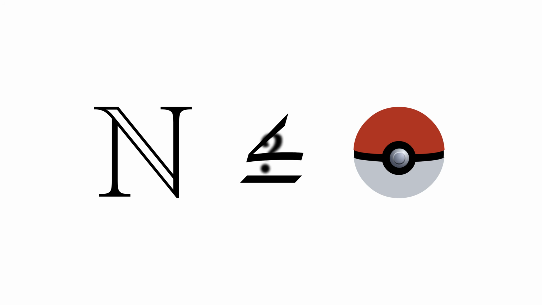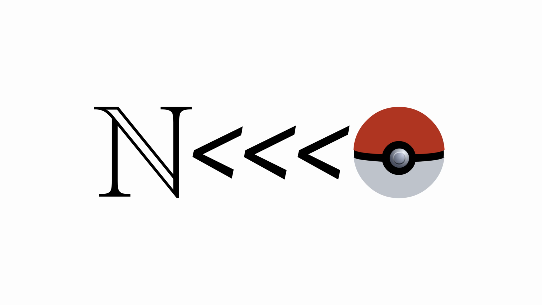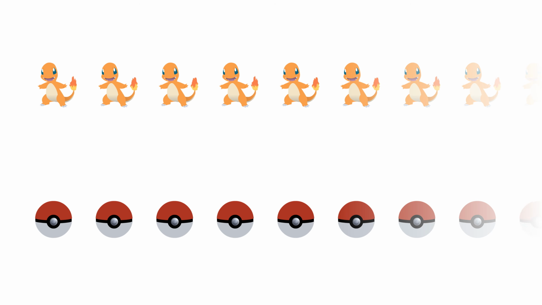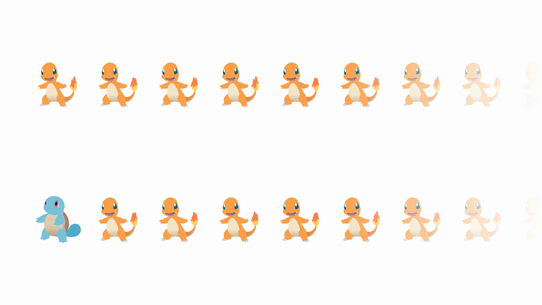Now the question is if the reverse is true. The number of Pokemon rows is actually way more than the size of the natural numbers. To get an intuition as to why this is, let's try mapping from the naturals to the rows by listing out all of the possible rows. Maybe we start with the row of all Charmanders, but what comes next? Perhaps we have Squirtle followed by all Charmanders, but then why not Charmander, Squirtle, then all Charmanders? But then why not two Charmanders, Squirtle, then all Charmanders? It's easy to get stuck trying to figure out what should come next. This isn't a proof that these rows are unlistable, but illustrates that there's something special about this set.